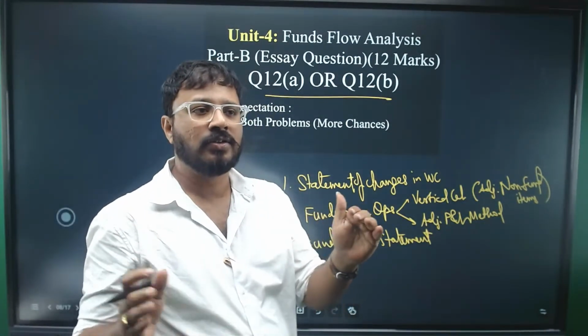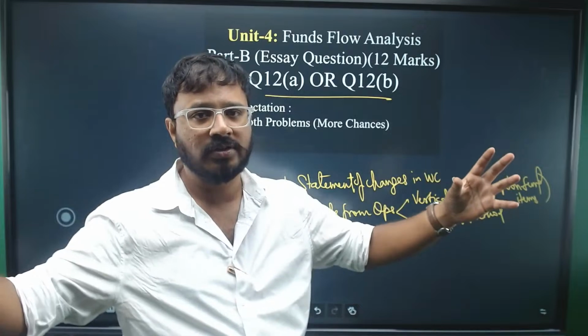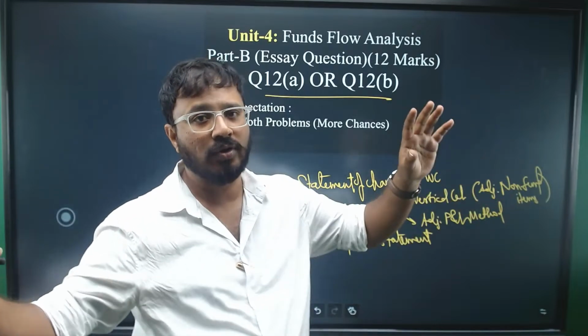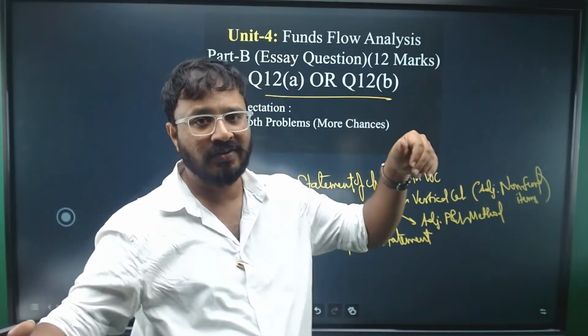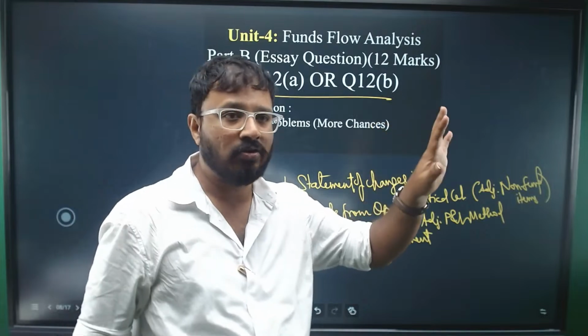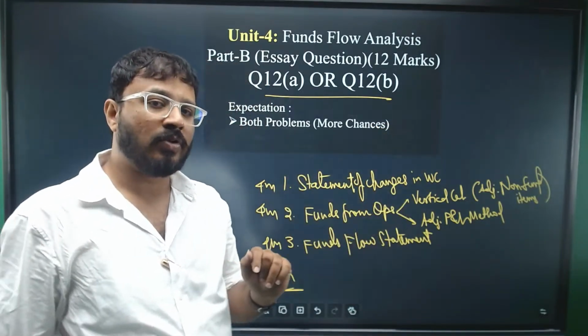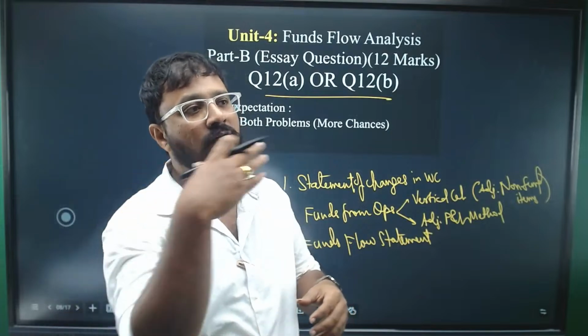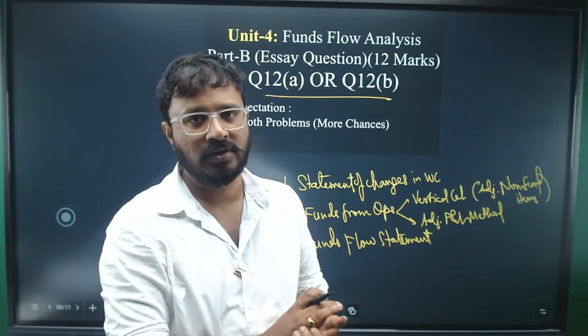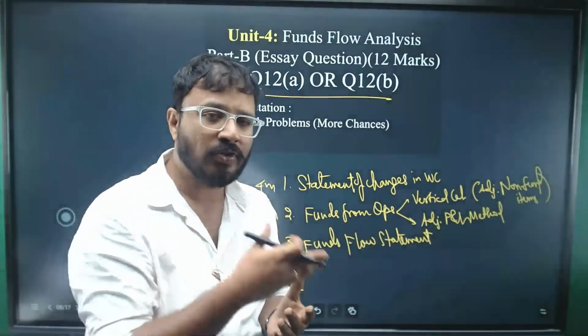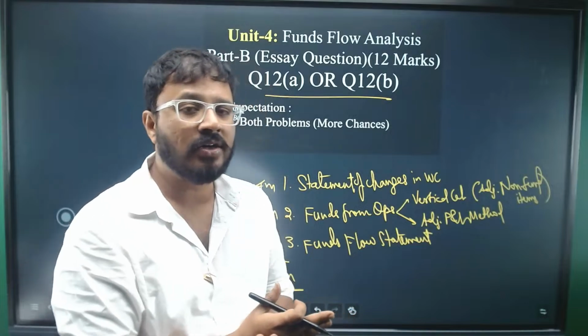Advantages, you need not memorize a lot of topics, unlike in other units. Like unit 2, you have budgetary control as well as standard costing. In standard costing also you have a lot of variance analysis. That is not the problem. That's why I'm not suggesting you to start with those areas. Go with unit 4, go with unit 5, get maximum marks from this.